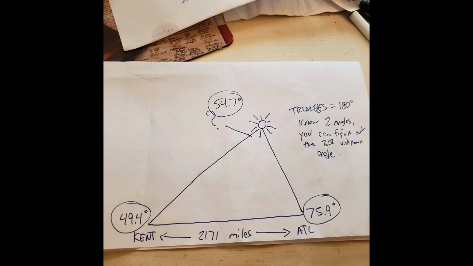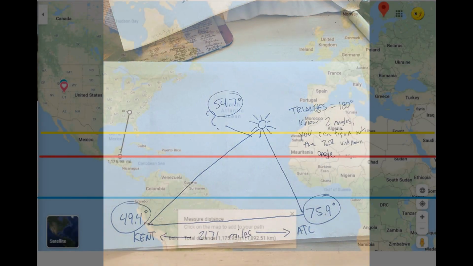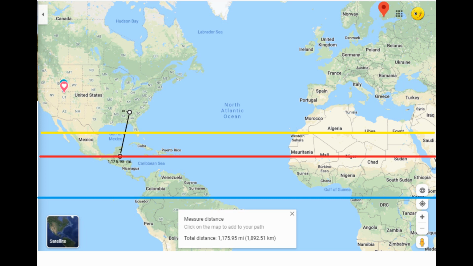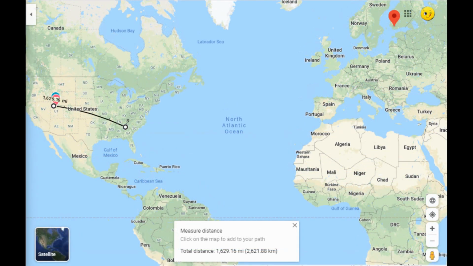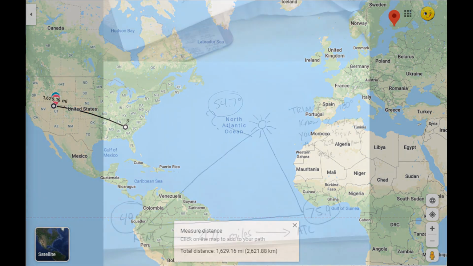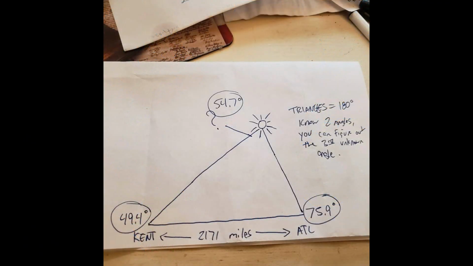Actually, though, accidentally or intentionally, they forgot one thing. The closest that the sun ever got to Atlanta was between June 20th and June 22nd at the Tropic of Cancer, which is marked in the yellow line. Kind of close to Atlanta, but absolutely nowhere near Kent, Washington. Looking at this map, where we have Salt Lake City, Utah, and Atlanta, Georgia, you can see that the sun comes nowhere near being in a direct line between Atlanta, Georgia, and Kent, Washington. That obviously invalidates this idea, so what do we do about it?